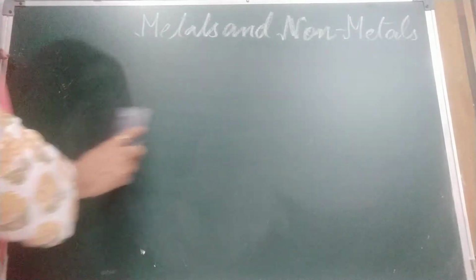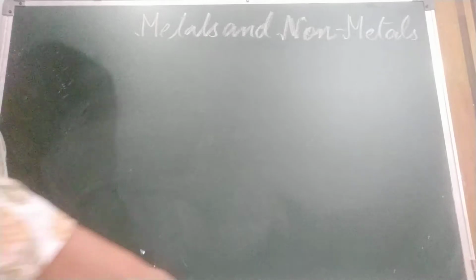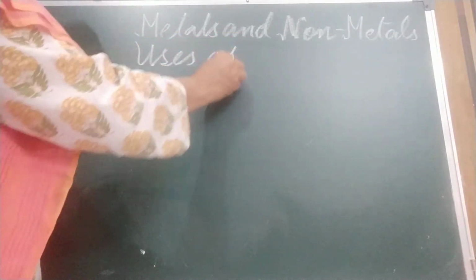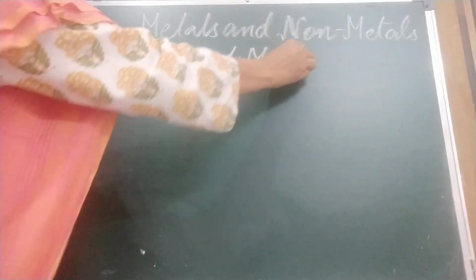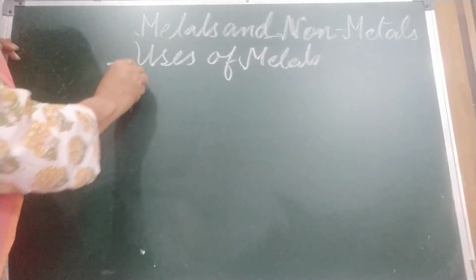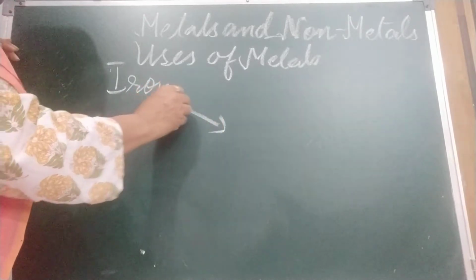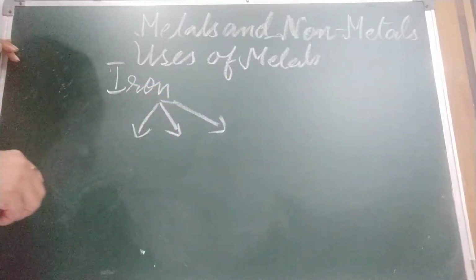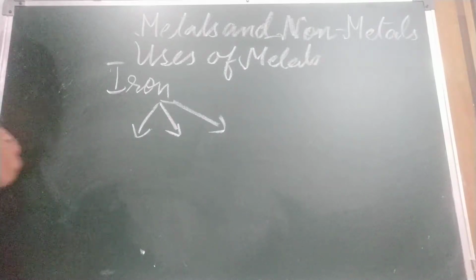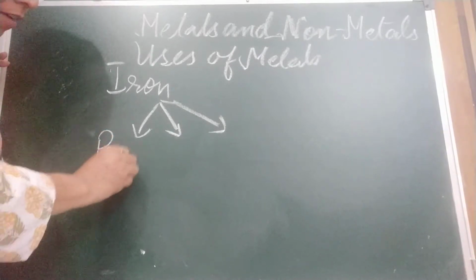Now children, our next topic, after this, is uses of metals. The first metal we are going to discuss is iron. Children, iron we have divided into three parts. In what manner have we divided it? By how much carbon they contain. The first example of this iron is what? Pig iron.